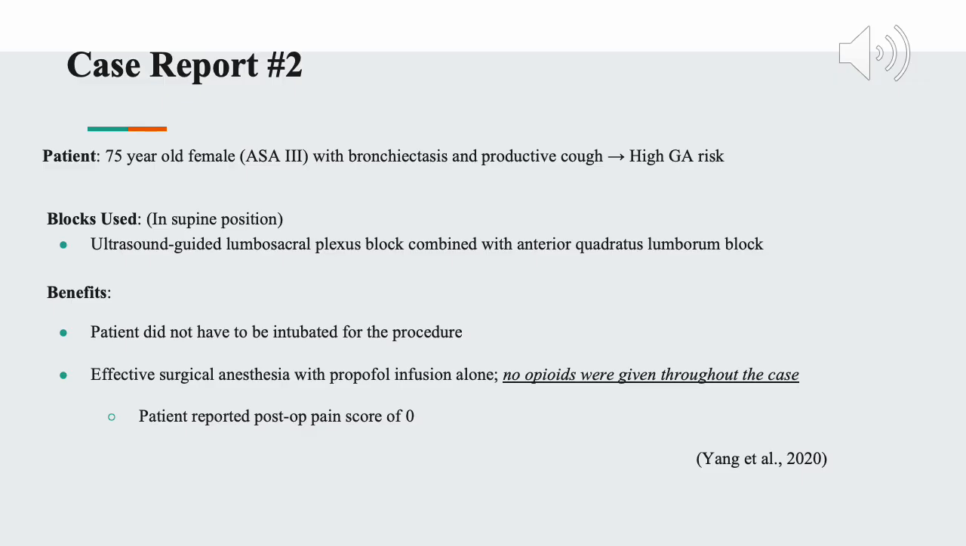This report we found, it was a 75-year-old female. She had bronchiectasis with a lot of secretions. She was having a productive cough. So she was high risk for general as well. They were concerned about whether they were going to be able to extubate her after the procedure.